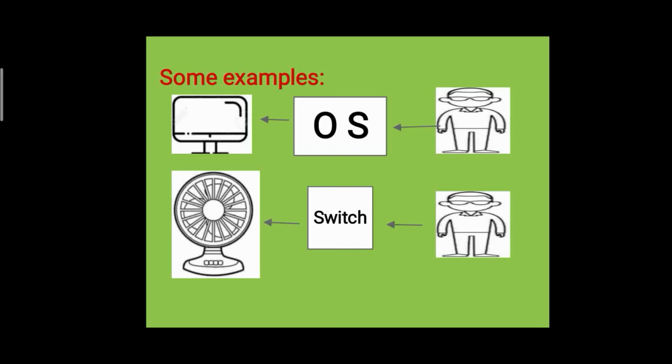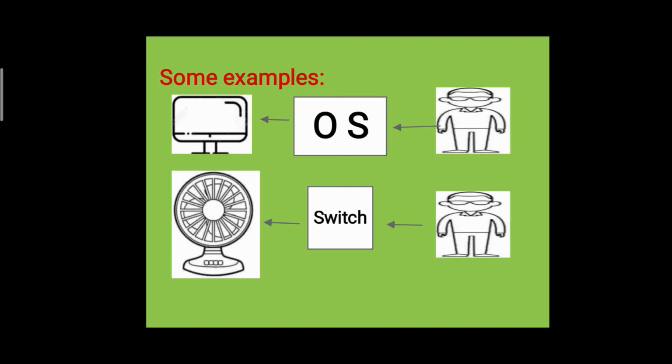There is a question arise that can we operate a computer without OS or fan without switch? Yes, we can. But it will not be convenient and efficient, because for using a computer directly we need to know machine language that a computer understood, and only few person are there that who knows the machine language.